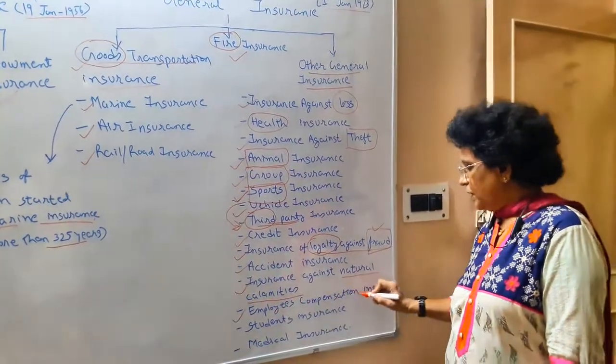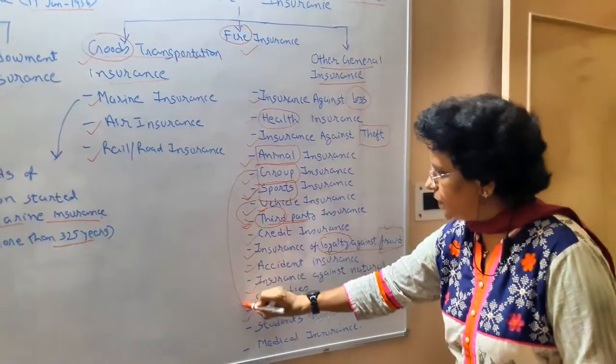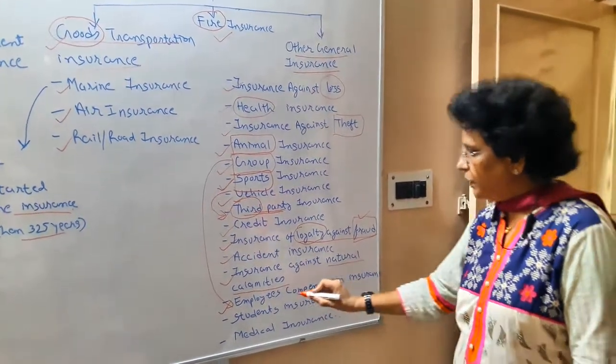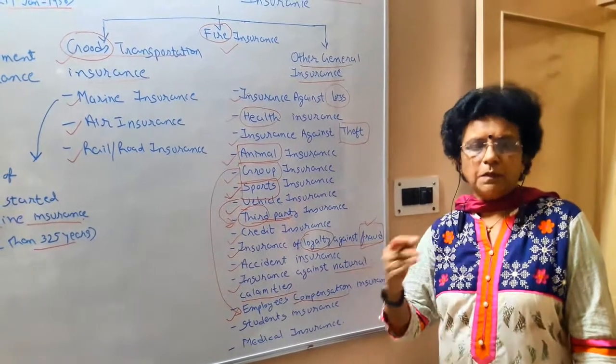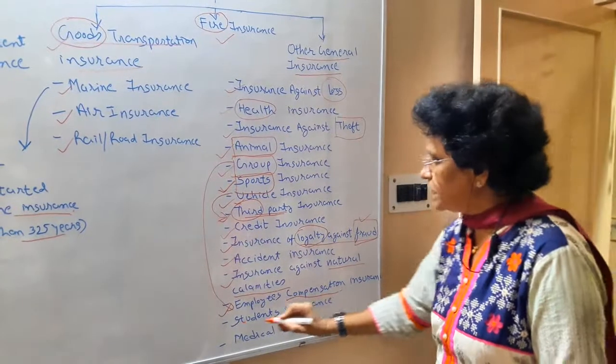Next is employees compensation insurance. Already we have covered this in group insurance also: when you are dealing with employees and you have to pay compensation to them, you need financial support from an insurance company to pay the compensation.